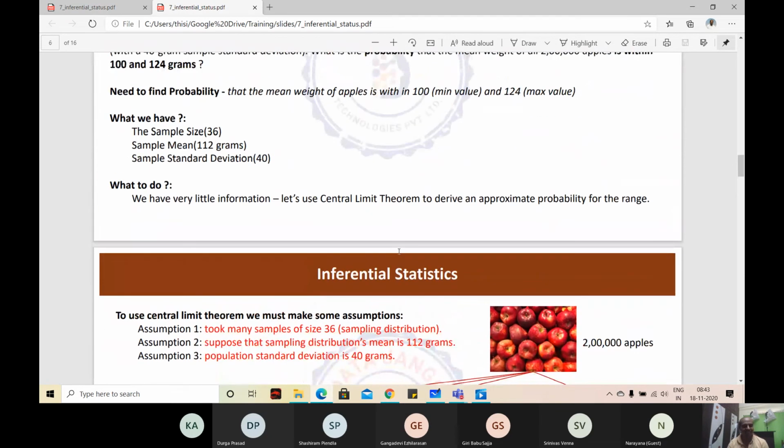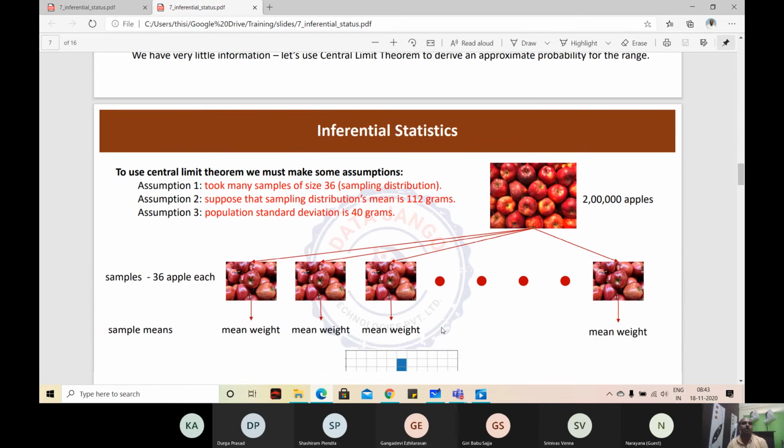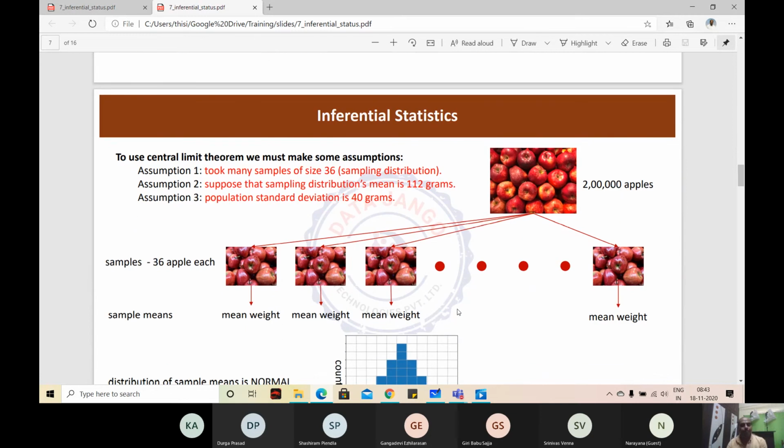I am talking very illogically, so what questions will you have? I took the sample mean as the sampling distribution's mean, and I took the sample standard deviation as the population standard deviation. That's how it is calculated in statistics. That's where it is an approximation. It is always a prediction, not the exact thing. It is not mathematics, it is statistics. It's also a branch of mathematics, but not like linear algebra or any other algebra.